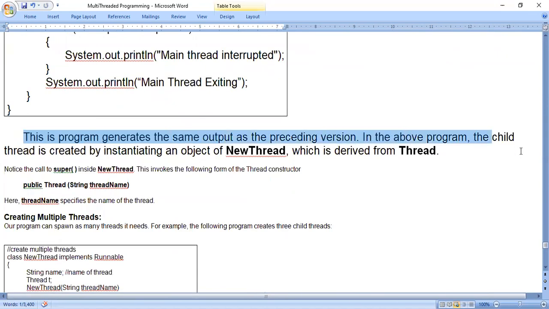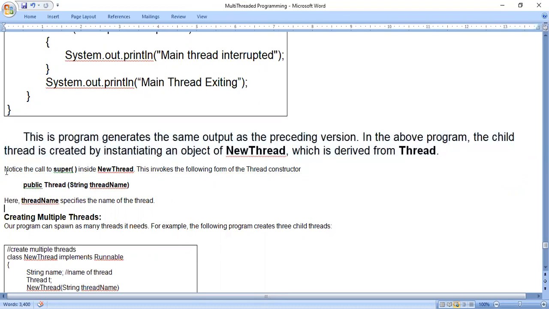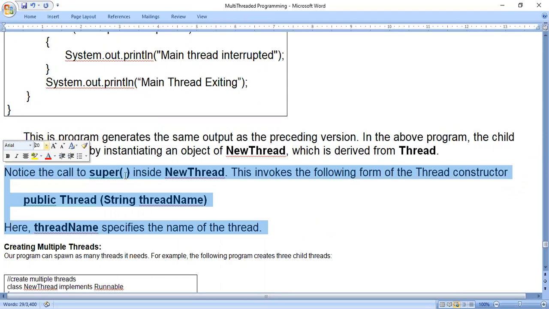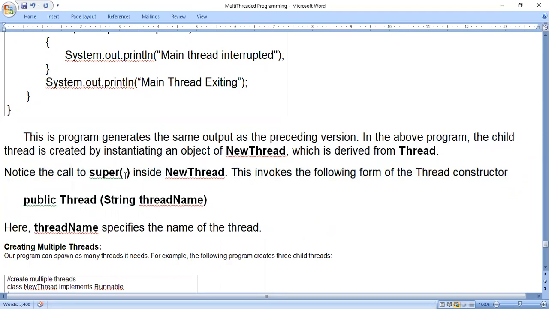In the above program, the child thread is created by instantiating an object of NewThread, which is derived from Thread. Notice the call to super inside NewThread. This invokes the following form of the Thread constructor: public Thread(String threadName).